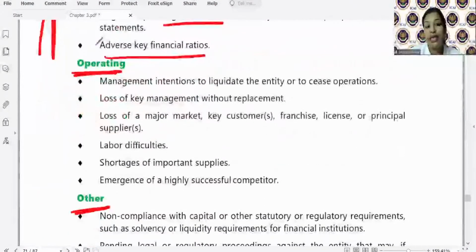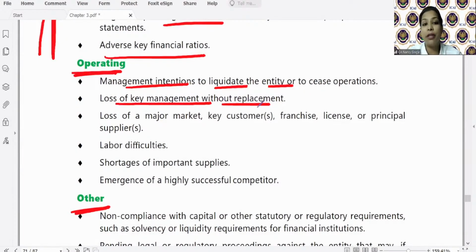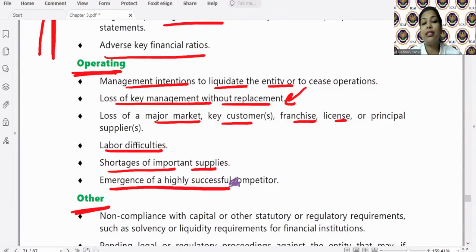There may be operating factors like management intention to liquidate the entity. Management खुद से बोल ही रहा है that we are going to liquidate the entity. Loss of key management without replacement. The mastermind behind your company's success, now he has gone and there is no replacement. Loss of major market, key customer, franchisee or license. Labor difficulties. If labor is not available, how will the operations happen? Shortages of important supplies.